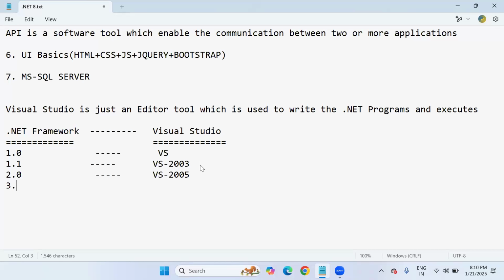Later they introduced the 3.0 .NET Framework. At the time of launching the 3.0 framework, Microsoft did not release any Visual Studio version separately. They recommended using only Visual Studio 2005 for 3.0 also.